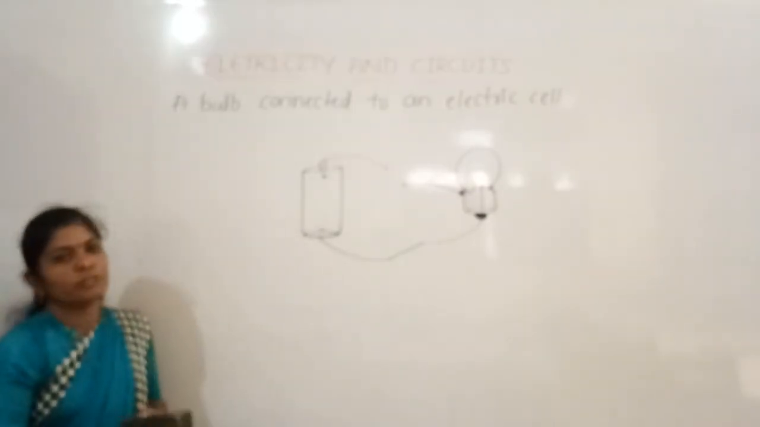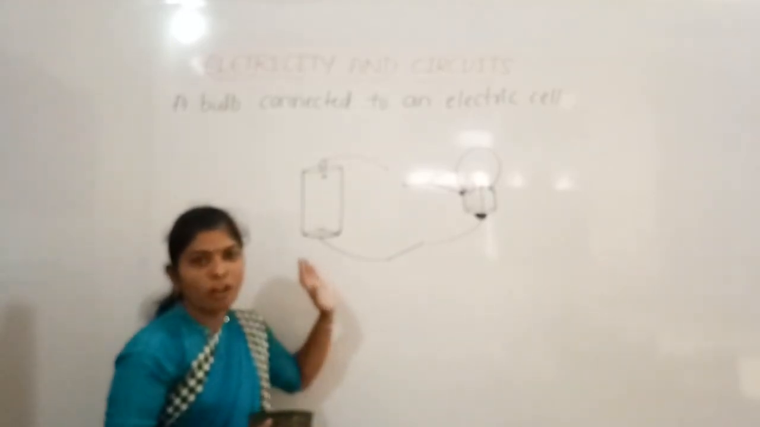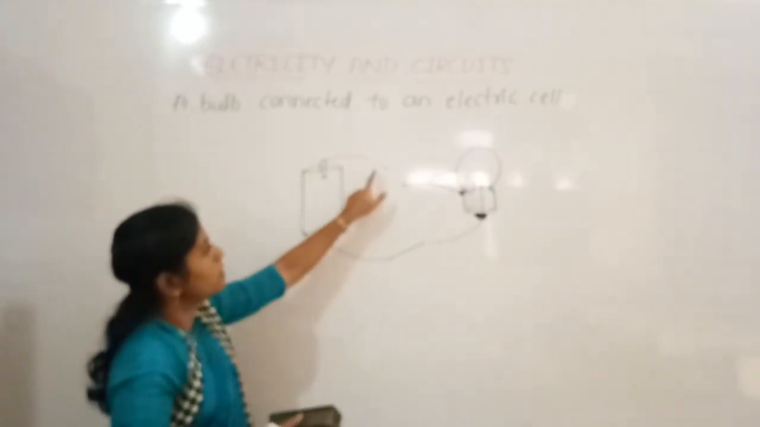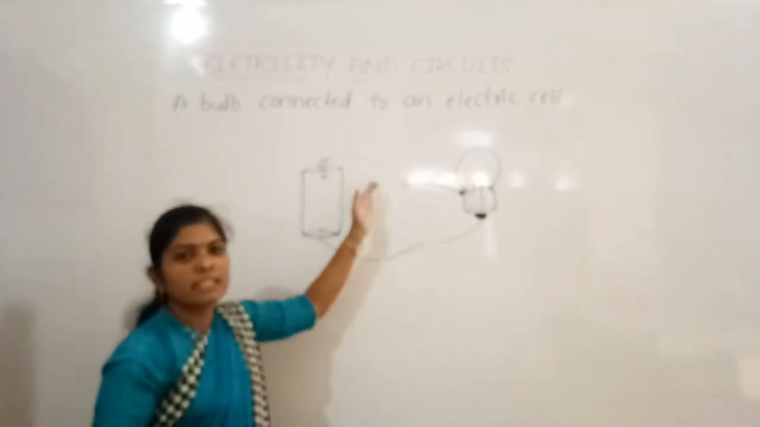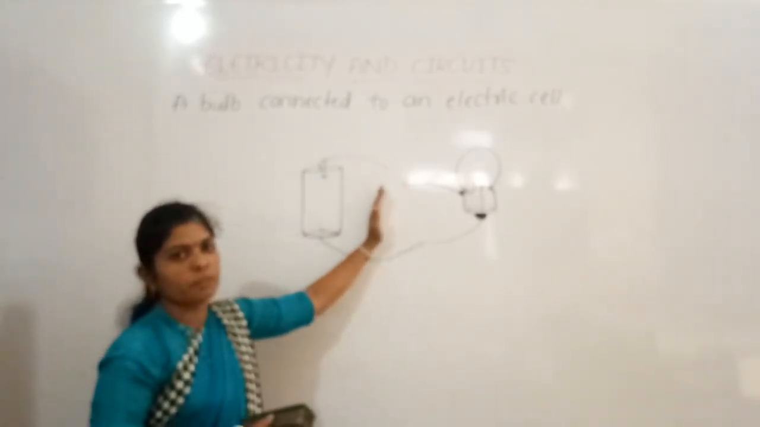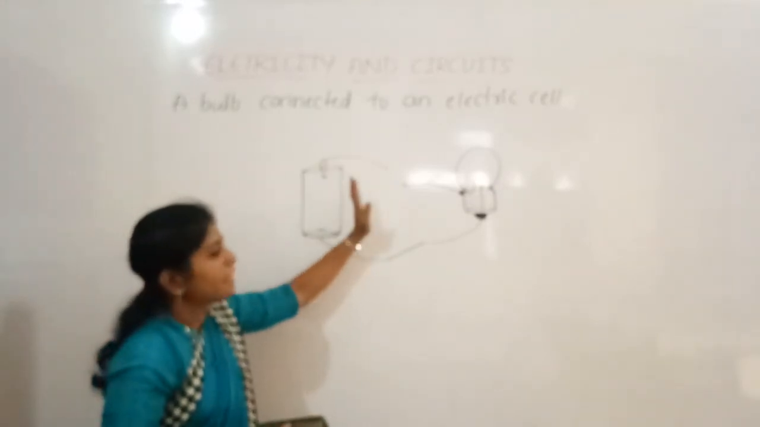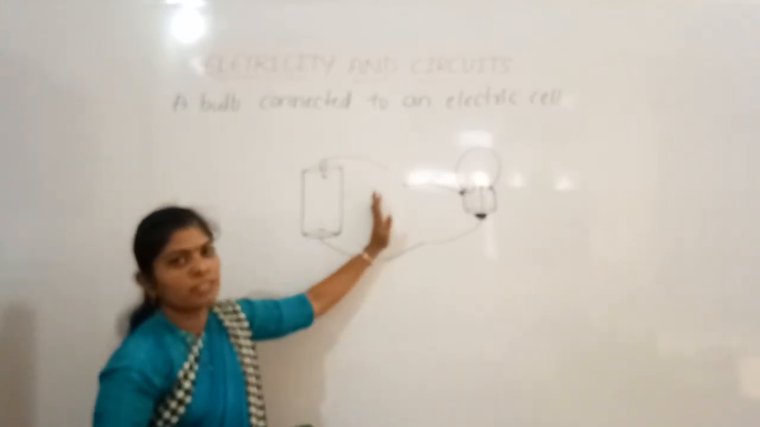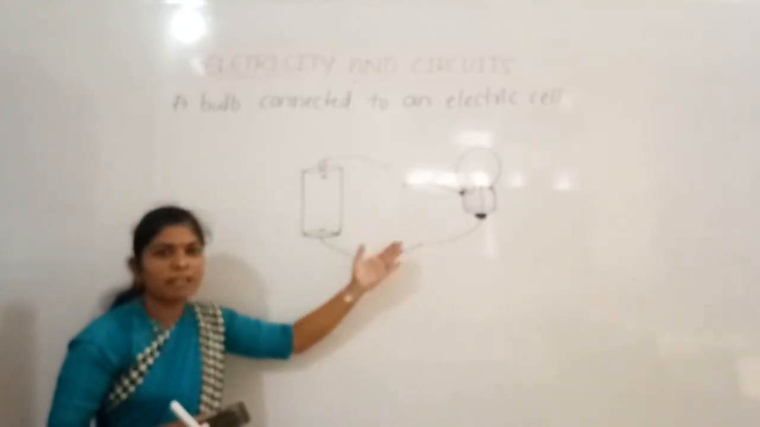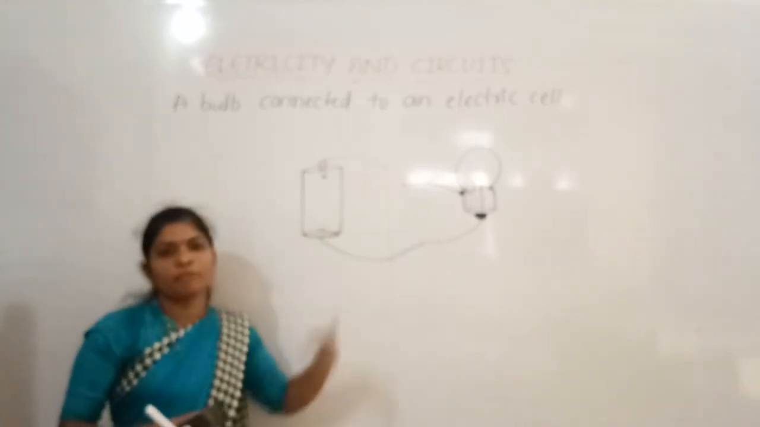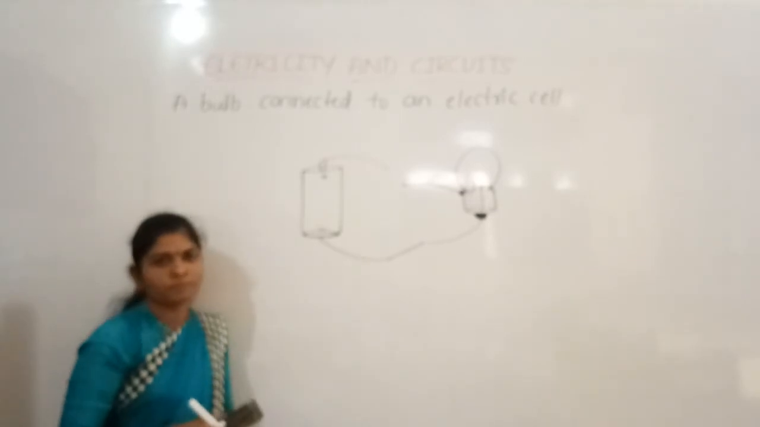Yes? No. Here also the bulb will not glow. Why? Because here these two terminals are not connected. Then is it a complete or incomplete circuit? Yes, it is an incomplete circuit. So when it is an incomplete circuit, then no electricity supply will take place. Then the bulb will not glow.